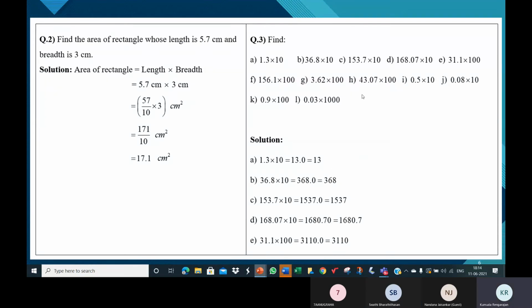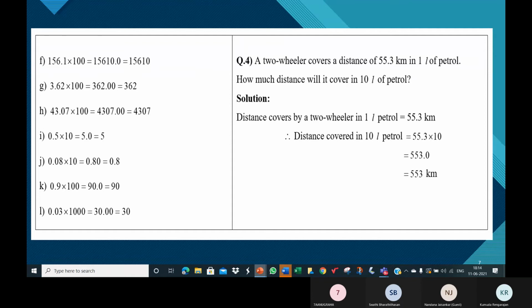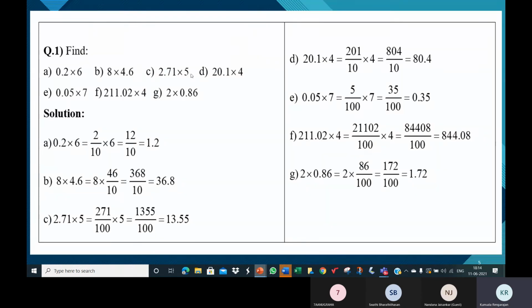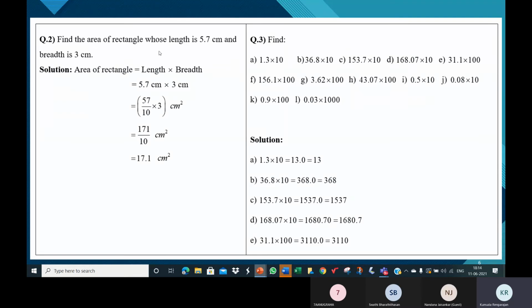Here we see how we multiply a decimal number with 10, 100, 1000 and so on. So here there was a word problem based on this understanding. You're given the length and the breadth of a rectangle.